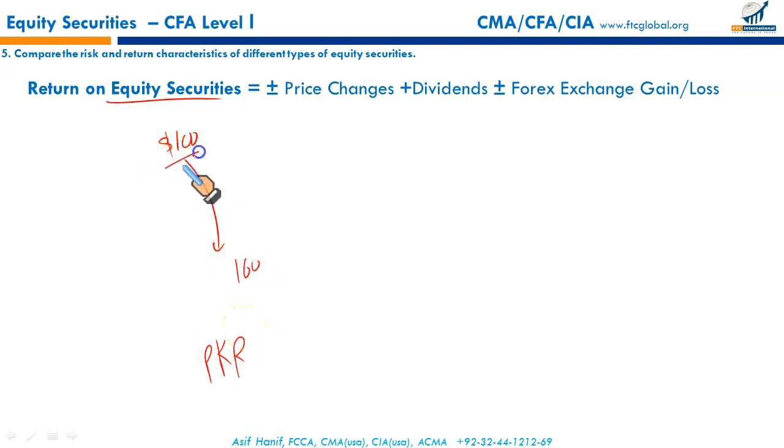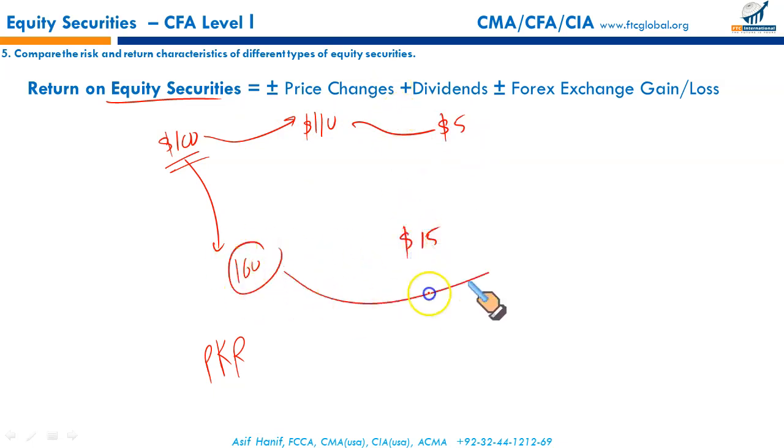Now, if I've made an investment of $100 in a US stock, and this $100 has gone up by the end of the year to $110, and at the same time I have also received a $5 dividend, my total gain appears to be $15. But if in the meanwhile the dollar exchange rate against the rupee changes, the dollar may go up or may go down. It might affect my profits. My return could be influenced by exchange rate gains and losses.